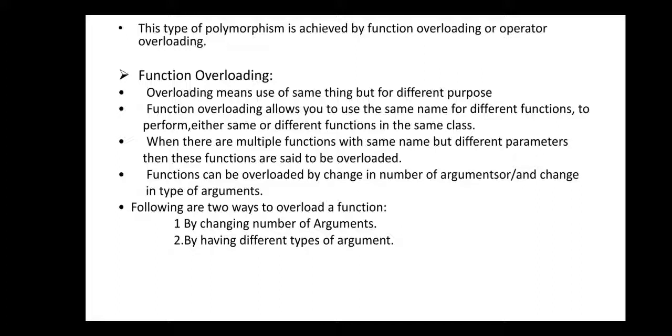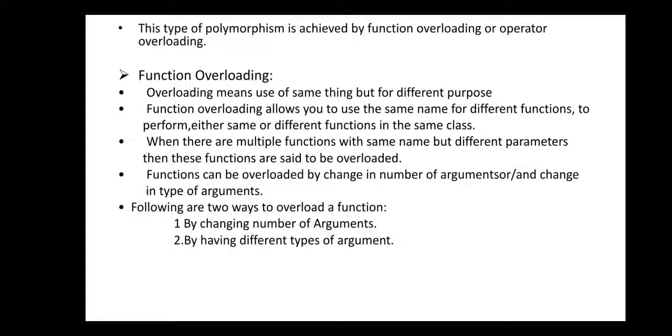Another way is by having different data type arguments. If one add function performs addition of two integers, another add function performs addition of two float numbers. Here the number of arguments in both functions is the same, but in one add function the data type of the argument is integer, and in the other it is float.